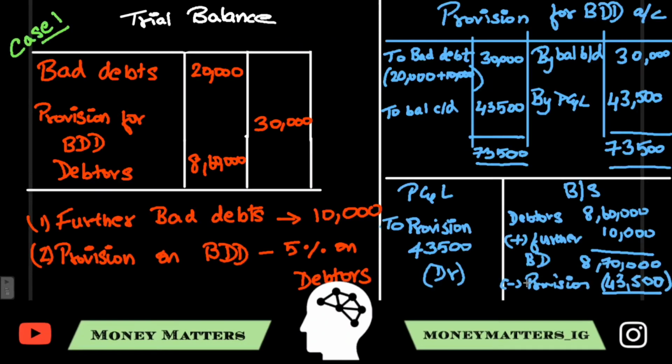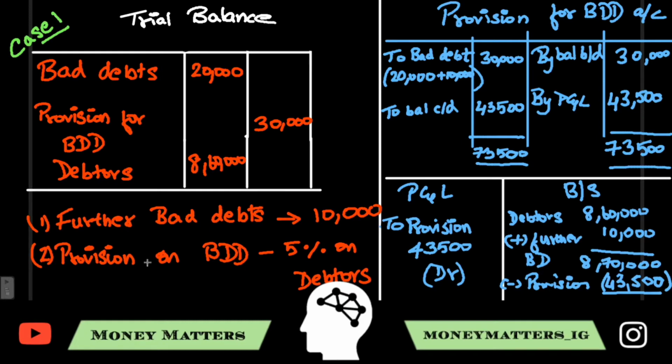The first case which they have given is inside the trial balance: bad debts is 20,000, provision for bad and doubtful debts is 30,000, and debtors the amount is 8,60,000. And in the adjustment they've given further bad debts as 10,000 and provision on bad and doubtful debts which is 5% on debtors. This adjustment is a very important adjustment for your CA Foundation exam.